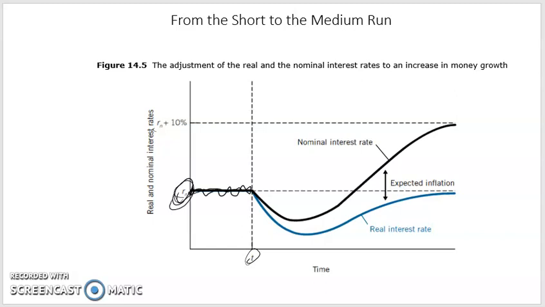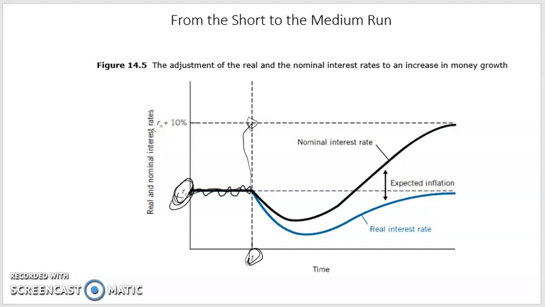So at time t here, the rate of money growth increases from 0 to 10%, shown by the spike here. The increase in the rate of nominal money growth leads for some time to an increase in the real money stock and to a decrease in nominal interest rate.